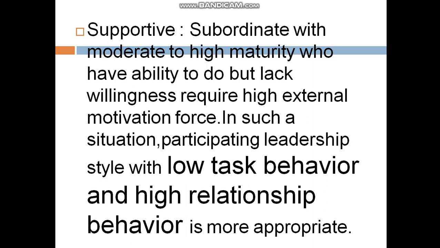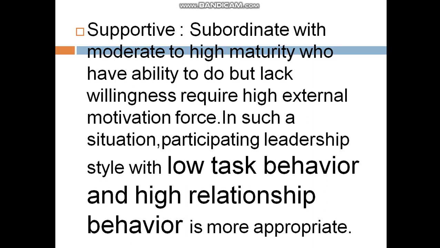Subordinates having moderate to high maturity have the ability to do the work, but lack the willingness to do the work.